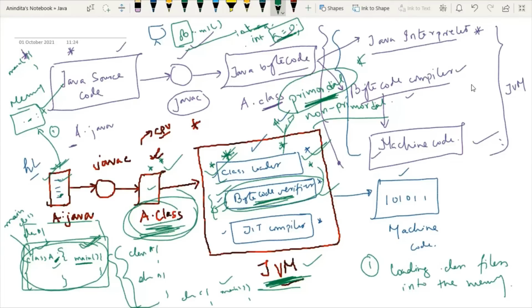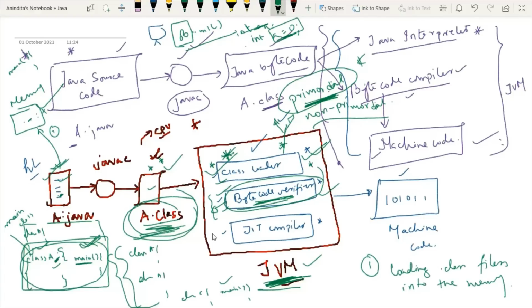These are known as public access specifier, private access specifier or protected access specifier. I will tell you that. So the bytecode verifier just checks that rules for accessing private data and methods are not violated. Means if I am mentioning something as private, whatever rules are there for accessing private methods, all rules must be maintained.